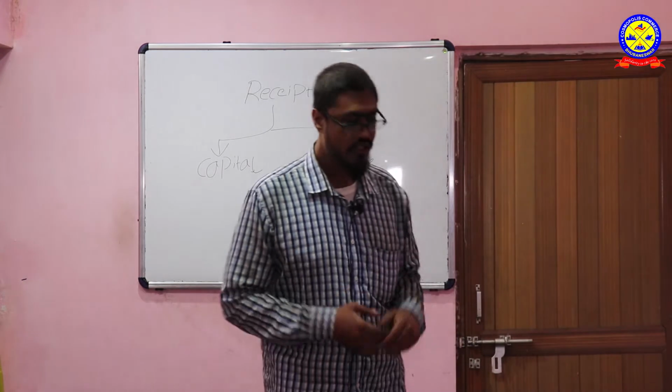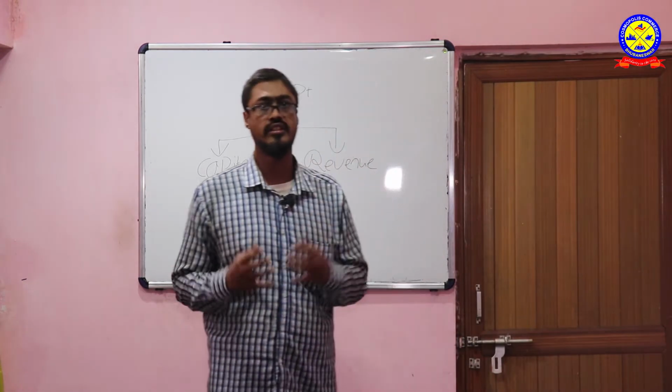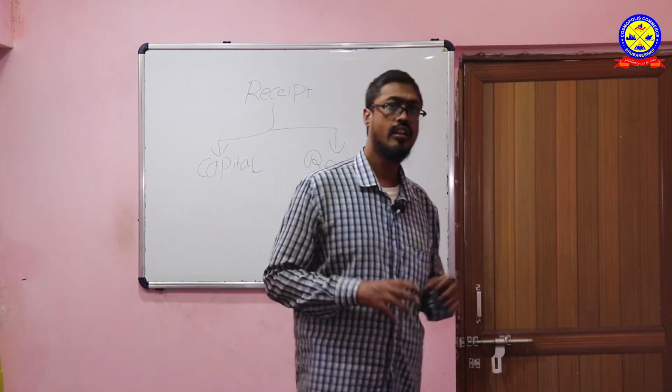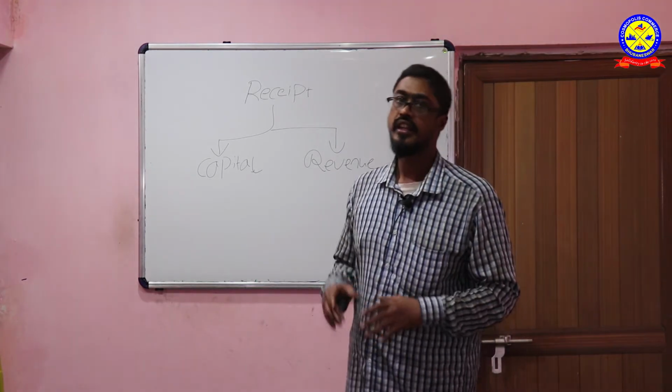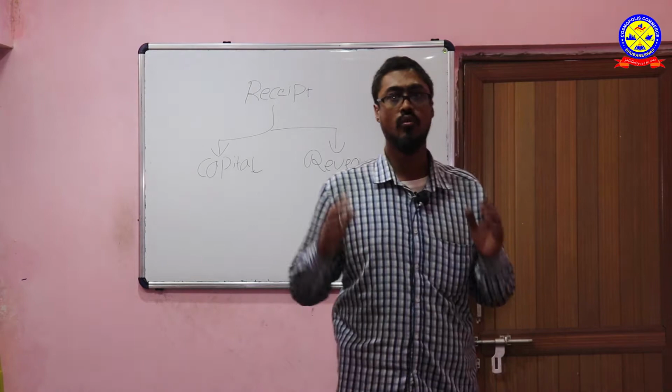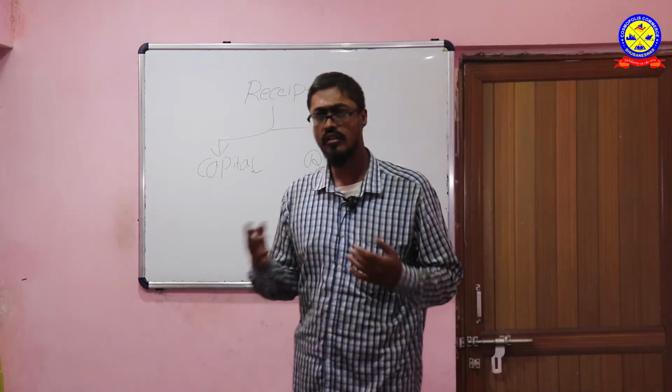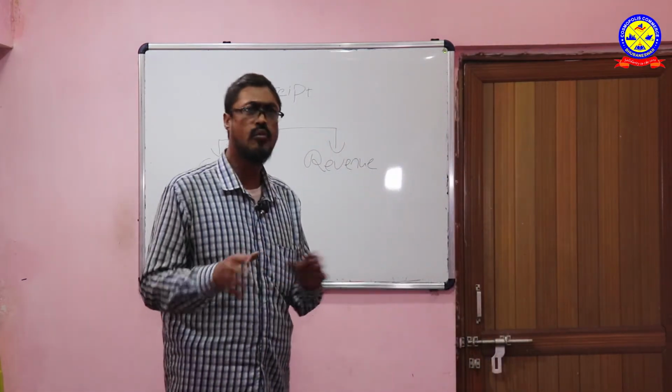Next comes goods. What does good mean? In other words, it's called inventory. Inventory means stock lying in the company. It may or may not include your work in progress. You would ask me, what do you mean by work in progress?